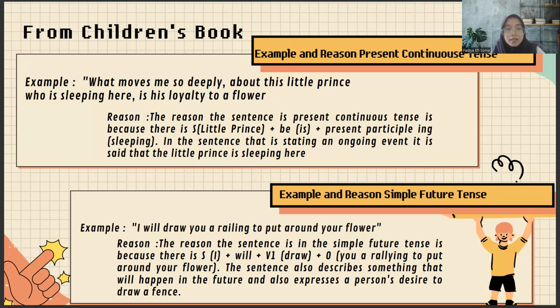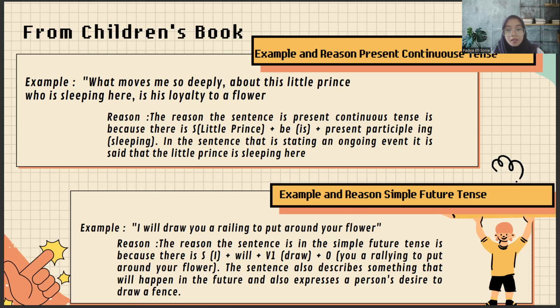So the reason why this sentence is the present continuous is because there is a subject, where the subject is the little prince, plus to be is, plus present participle ing, where the present participle ing is sleeping. In the sentence, which is describing an ongoing event, it is said that the little prince is sleeping here. And next, example and reason simple future tense.